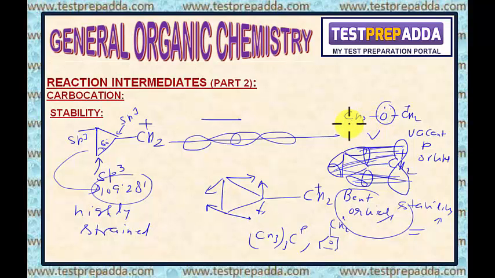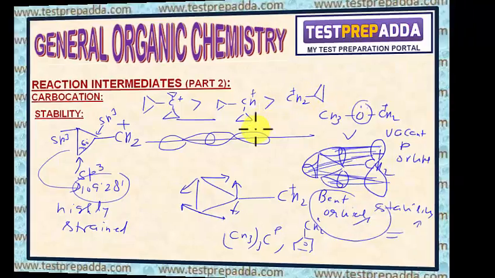My point is clear. Now, more the cyclopropyl ring attached with this positive carbon, more will be the stability. For example, if I write this is more stable than this, will be more stable than this.